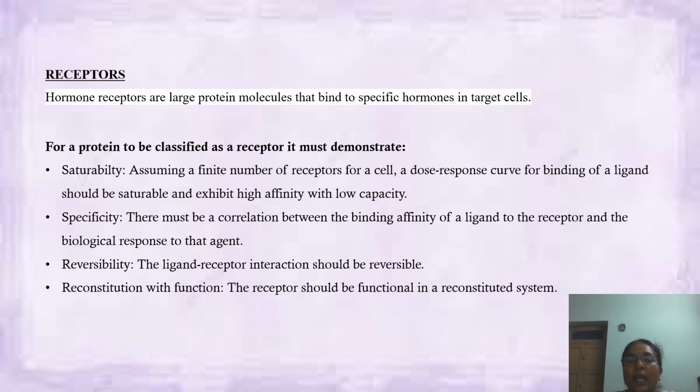Saturability refers to assuming a finite number of receptors for a cell, a dose response curve for binding of a ligand should be saturable, and it is expected to exhibit high affinity even when the hormone is at its low concentration. And specificity. So, the receptors are expected to bind to their specific ligand, showing a high affinity and bringing out the specific biological response from the target cell.